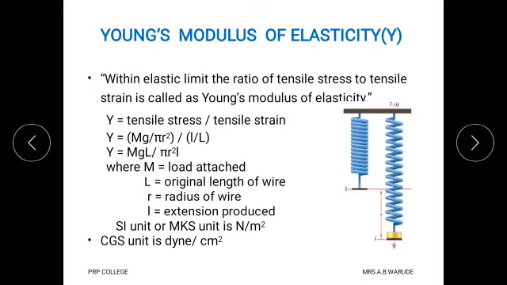Then we write the equation for tensile stress and tensile strain. Therefore it becomes Y equals mg upon pi r square.